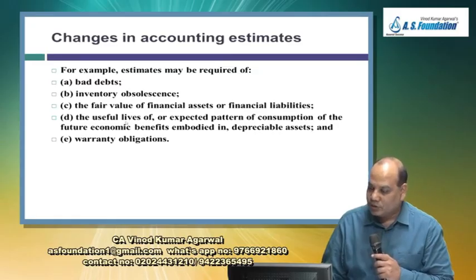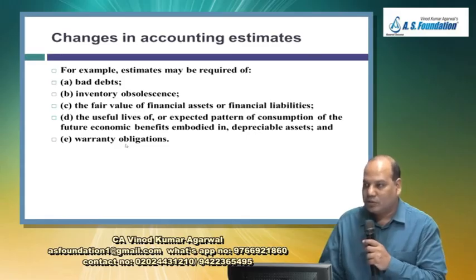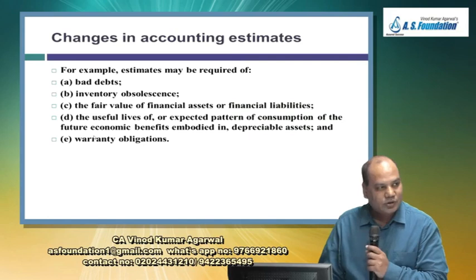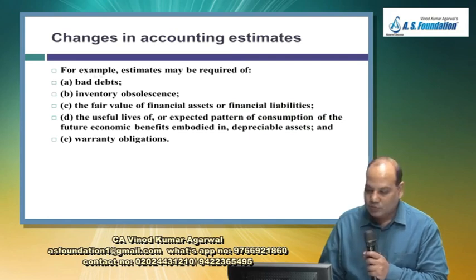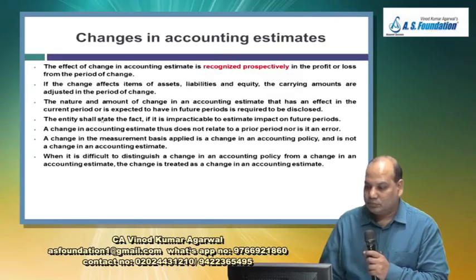Then the useful life, or the expected pattern of consumption of future economic benefit embodied in the depreciable asset, and for example warranty obligation. This is not a complete list. This is only a list of examples given in this standard.